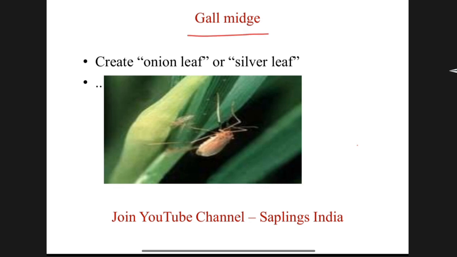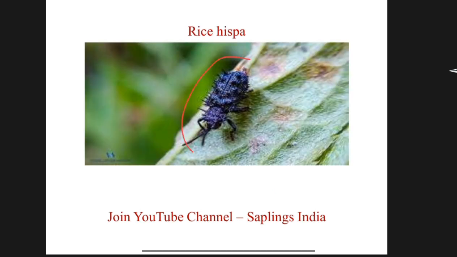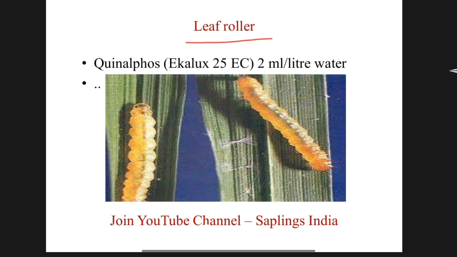Gall midge insect. It creates onion leaf or silver shoot on rice plant. This is the gall midge insect. Rice hispa insect in rice crop. Leaf roller. This insect is leaf roller. It rolls the leaves of rice plant. For treatment of this insect, insecticides Quinalphos or Ekalux 25 EC 2 ml per liter of water should be sprayed at insect.